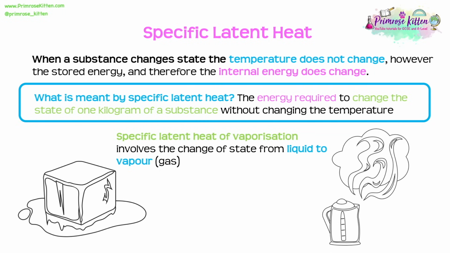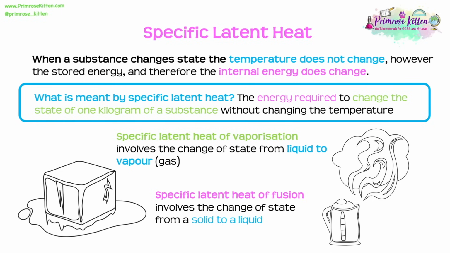We will still refer to this as the specific latent heat of vaporization. Then we've got specific latent heat of fusion, which this time is the energy required to change the state from solid to liquid of 1 kilogram of a substance. So again, specific latent heat of fusion could be talked about either going from solid to liquid or liquid to solid. It will be the same.